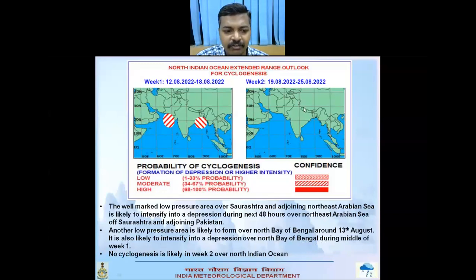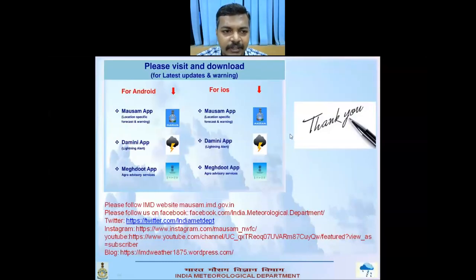Coming to the week 2, there is no cyclogenesis which is expected in the week 2 over North Indian Ocean region. That is all from our side today.